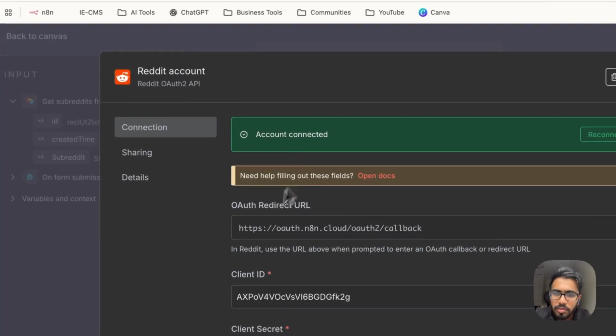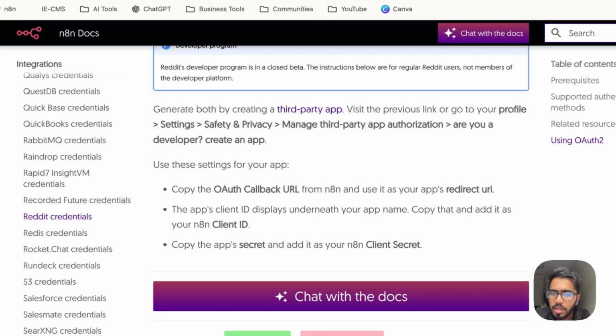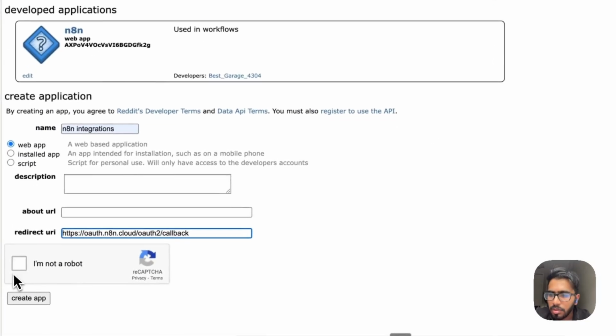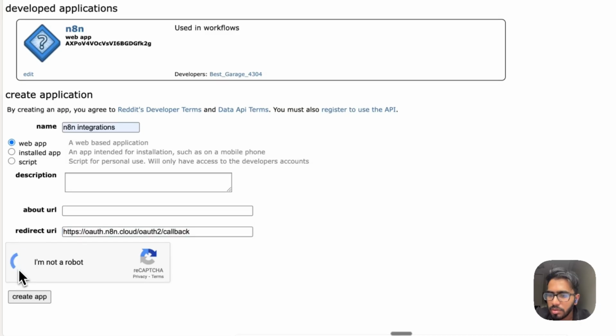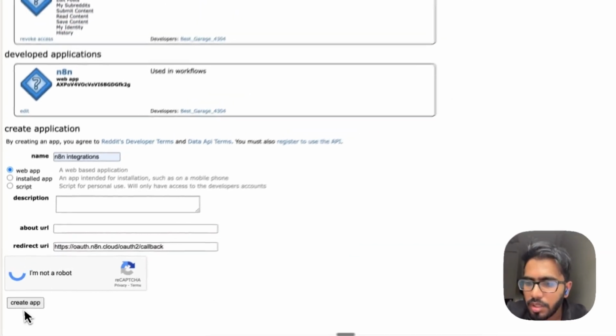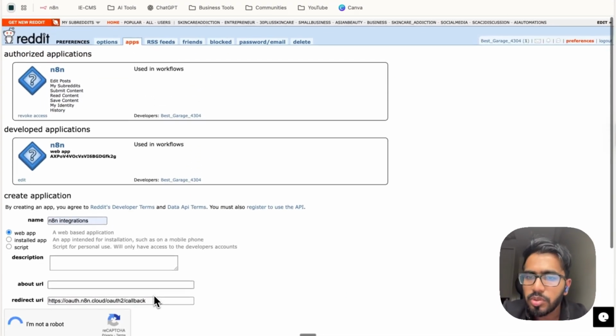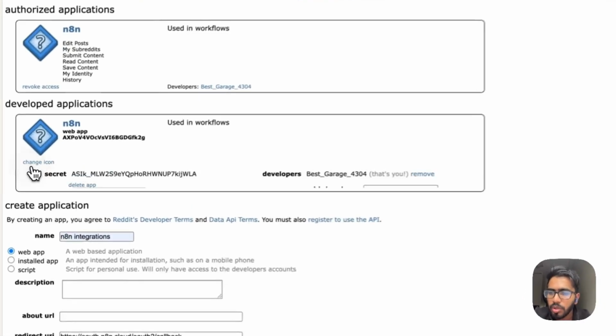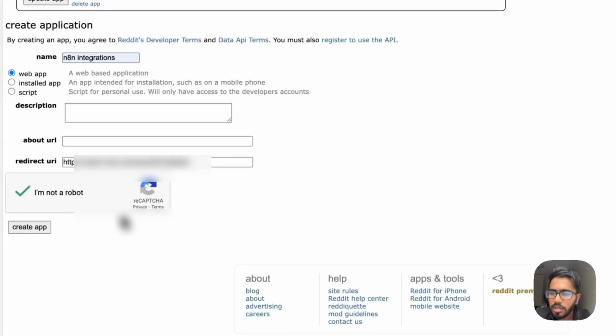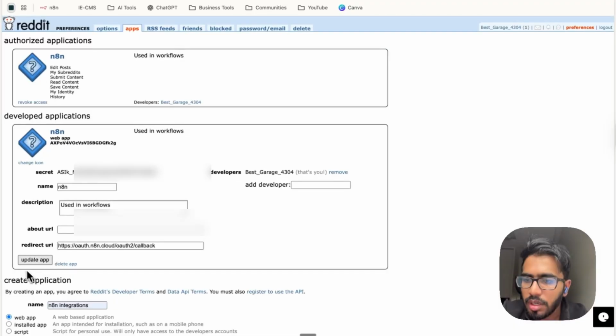We got this redirect URL here, and then all you need to do is authenticate and then click on create app. So this is exactly how your app will look like. Okay, yeah, so this is created, and now this is how your app will look like.